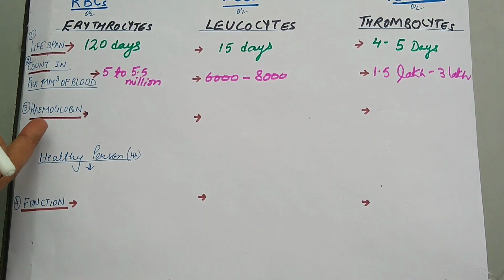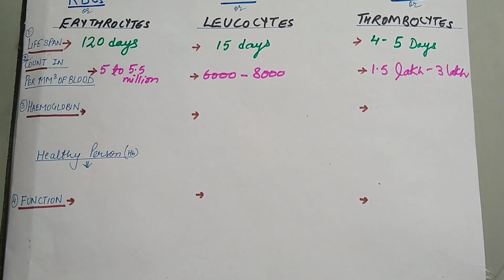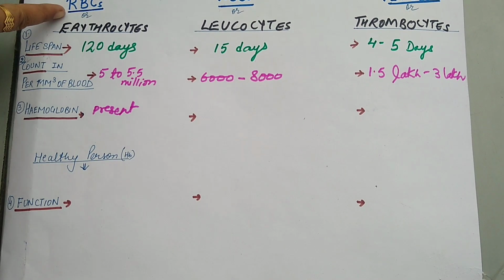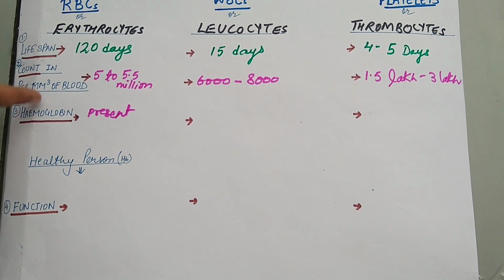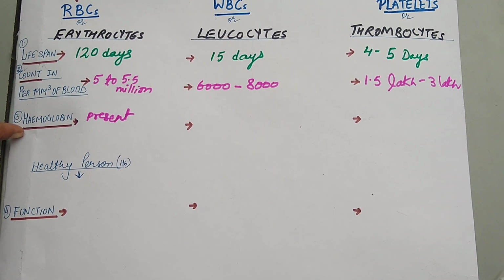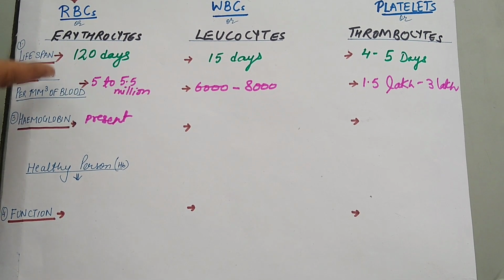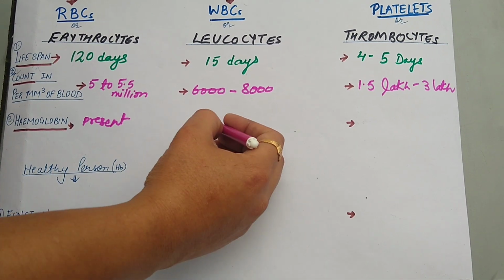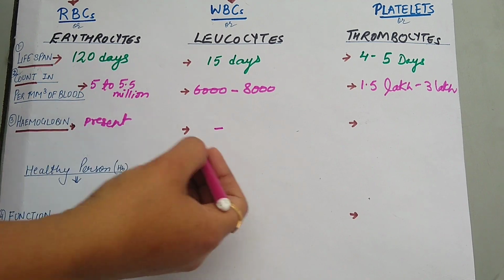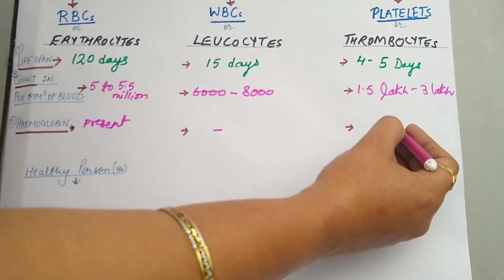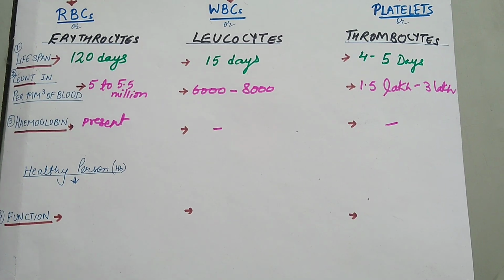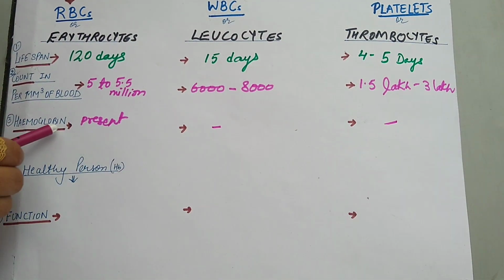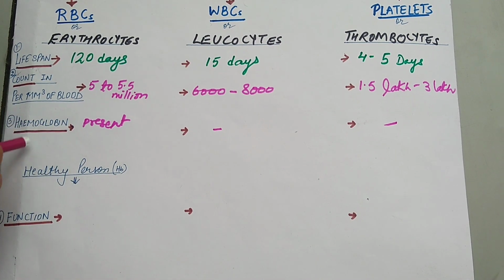Next is hemoglobin presence. Hemoglobin is always present in the RBC cells. As you know, that's why RBC cells have red color, and hemoglobin is also called a respiratory pigment, which is always present in the blood and gives blood a red color. WBCs do not have hemoglobin. Platelets also do not have hemoglobin. WBCs are actually colorless, platelets are yellowish in color, and RBCs are red in color due to the presence of hemoglobin.